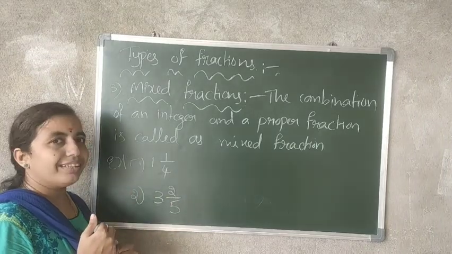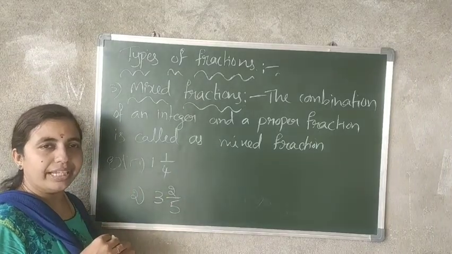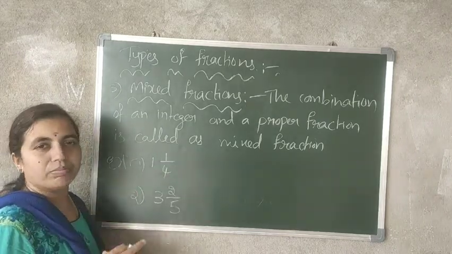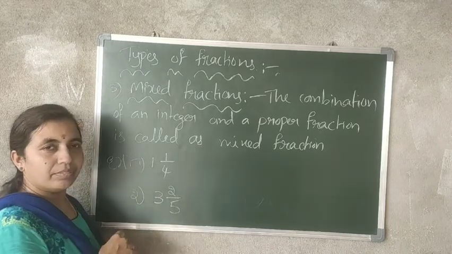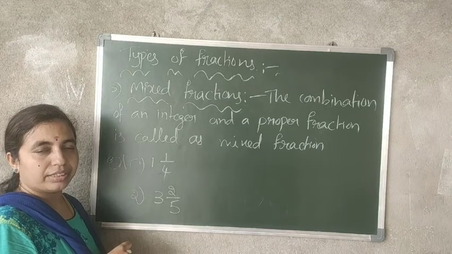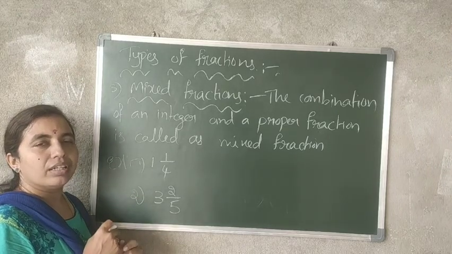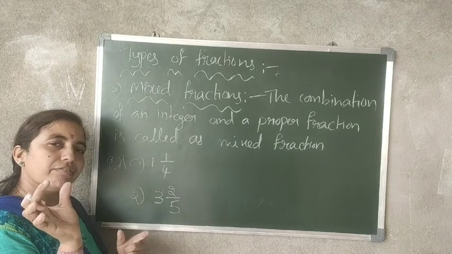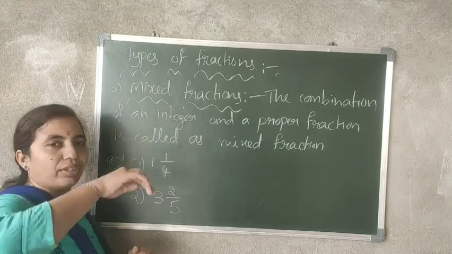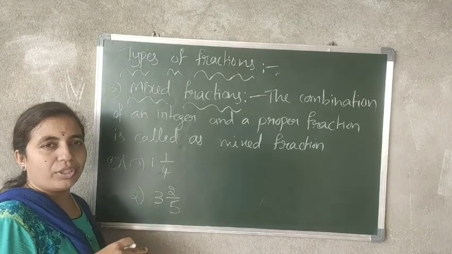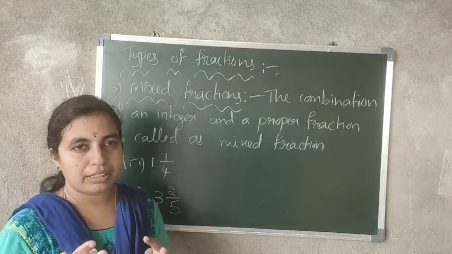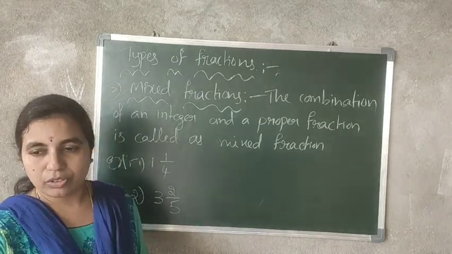Now, how to represent this pictorially? Again, do you know? See here, this proper fraction you know. But what about this integer? This integer is nothing but the whole part. See, if you have one apple and then one piece. In the first class, I explained to you: your friends came to your house, so you divided that into 4 parts.